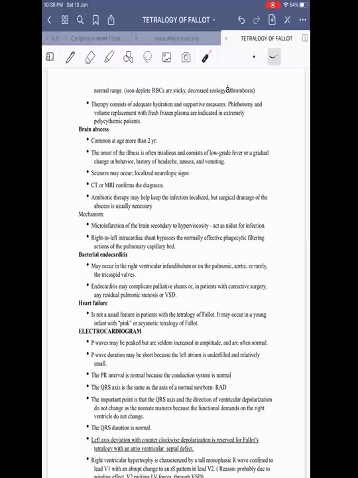The main mechanism of cerebral abscess is, one, microinfarct secondary to hyperviscosity, which acts as a nidus for infection. Secondly, because of right to left shunting, the immune system gets compromised because the phagocytic function of the pulmonary capillary blood is lost. As a result, bacteria can easily escape the phagocytic function of the lung and infect the brain.